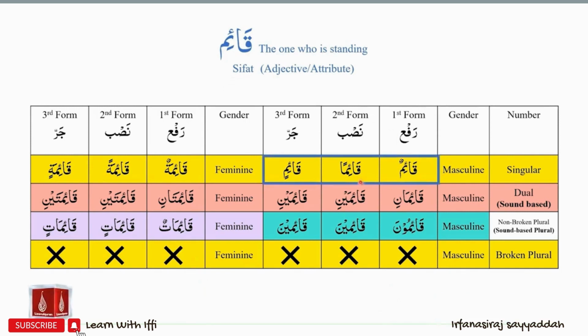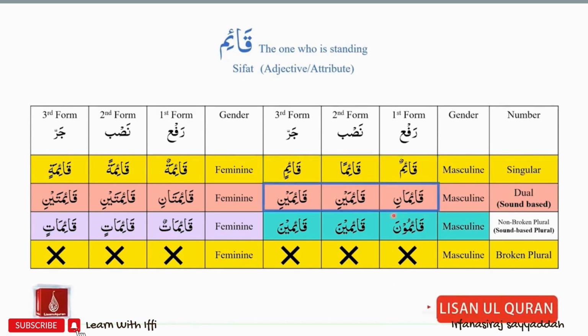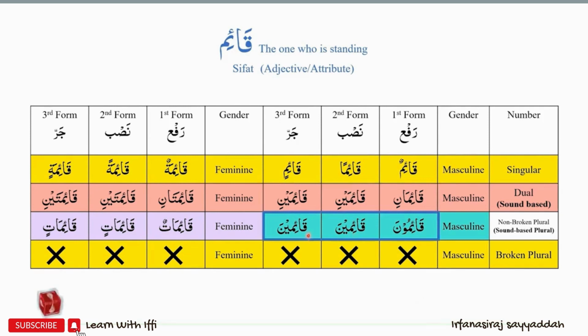qaimun, qaiman, qaimin, qaimani, qaimaini, qaimaini, qaimuna, qaimina, qaimina. And the feminine forms are qaimatun, qaimatan, qaimatin, qaimatani, qaimataini, qaimataini, qaimatun, qaimatin, qaimatin.